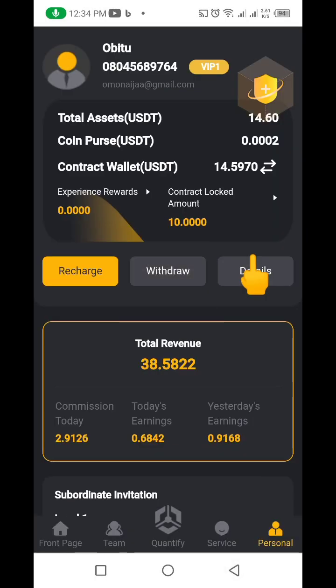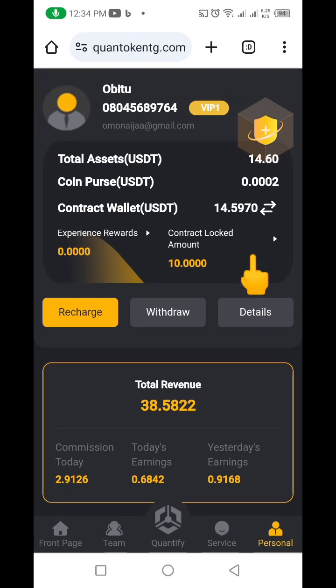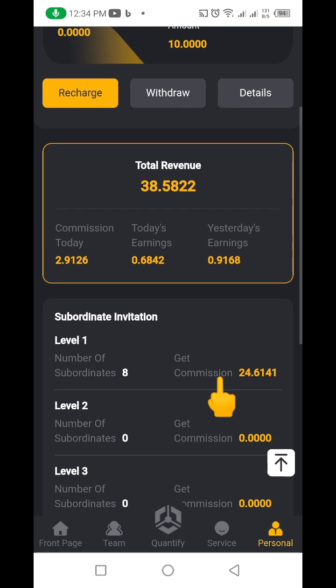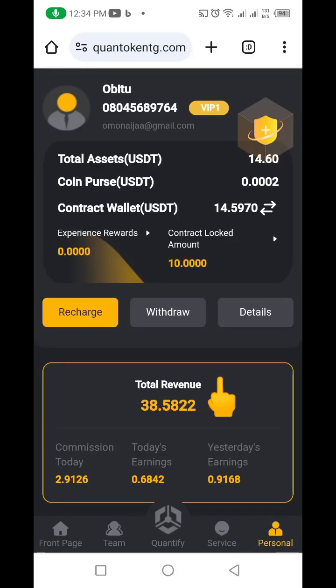So in this project I'm going to be showing you how you can actually make money from this particular website. I have guys that have been in it for like a month, before I joined. Like I rightly said, I just joined about 10 days ago, right? And if you check up here, you can see that I actually have just $10 that I used to join. Let me quickly show you that.